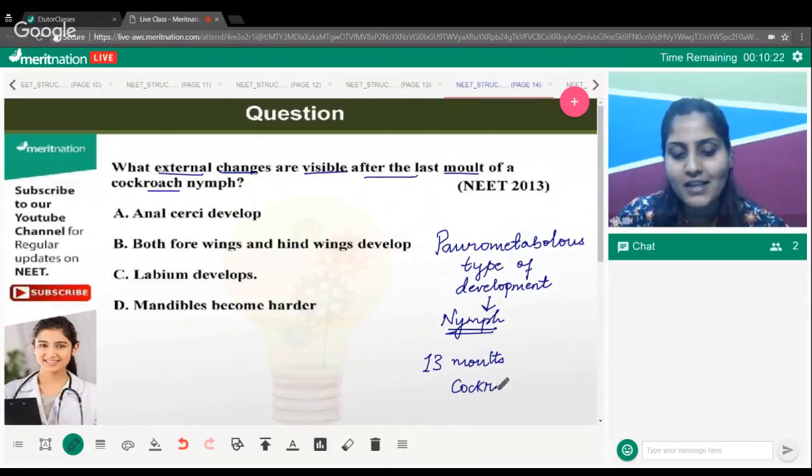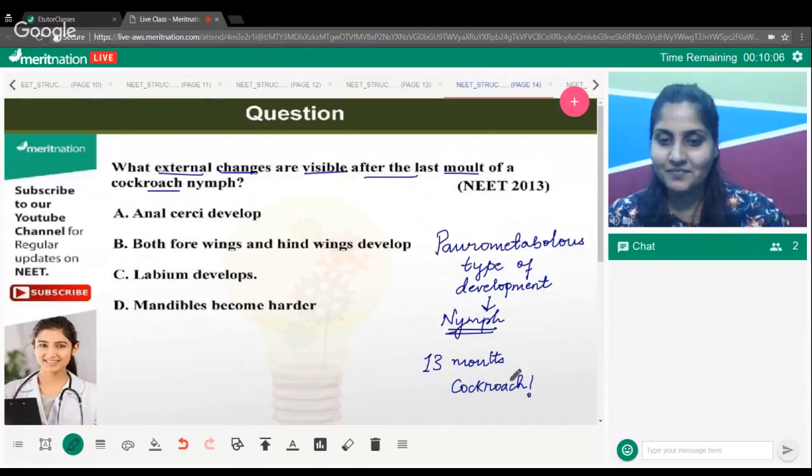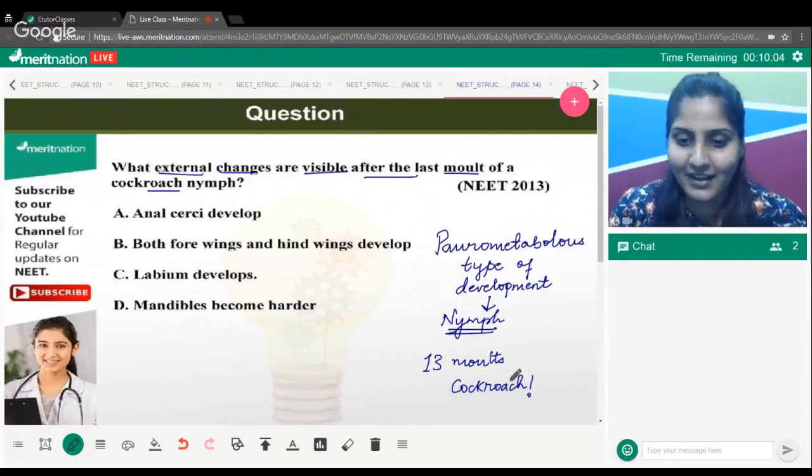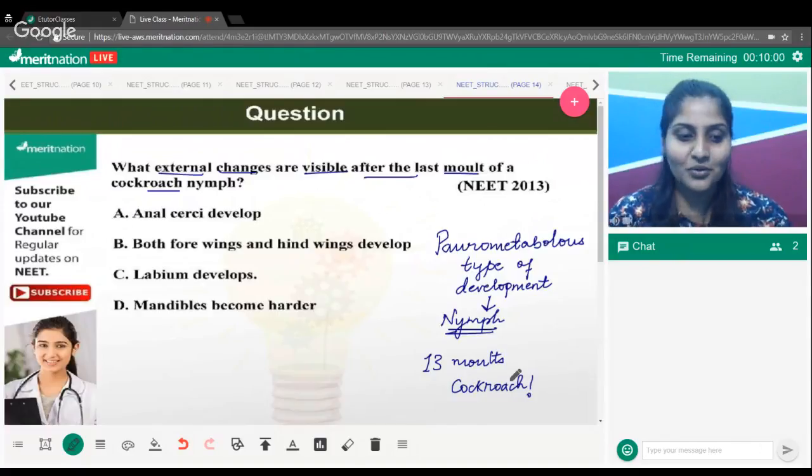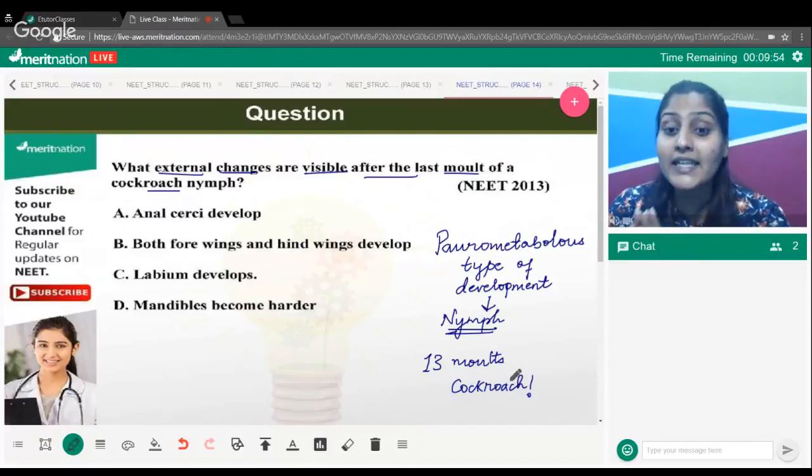Now, how can you just kill a cockroach like that? Can't you see how much hard work it is putting in? 13 times molting is happening, and then a cockroach is coming out. You need to have some sort of sahanubhuti, some sympathy. You can say, cockroach, I know about you, you've done so much hard work to become a cockroach. So what external changes will you find after the last molt, after the 13th molt?